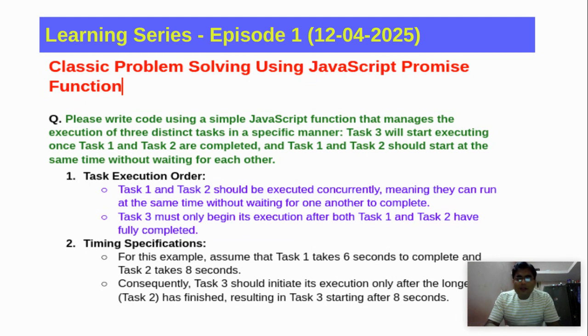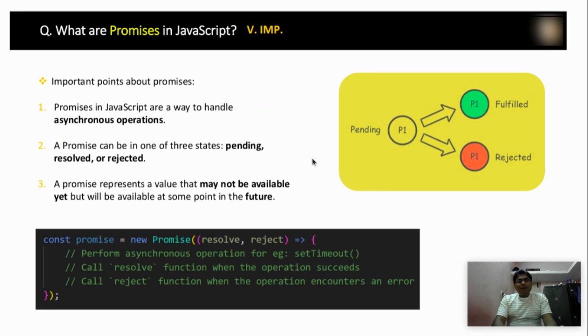Actually, we know that JavaScript is a synchronous language, but sometimes we have to work in an asynchronous way. Asynchronous behavior we can achieve by using promises, async await, or callbacks. So, what is a promise? Let's look at it in detail.